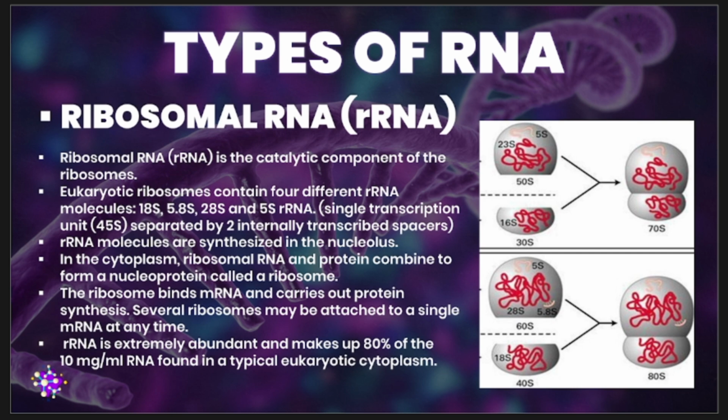Of course, ribosomes are the cellular organelles responsible for protein synthesis. Because of this, rRNA can help catalyze the formation of peptide bonds between amino acids. So those are the different types of your RNA.